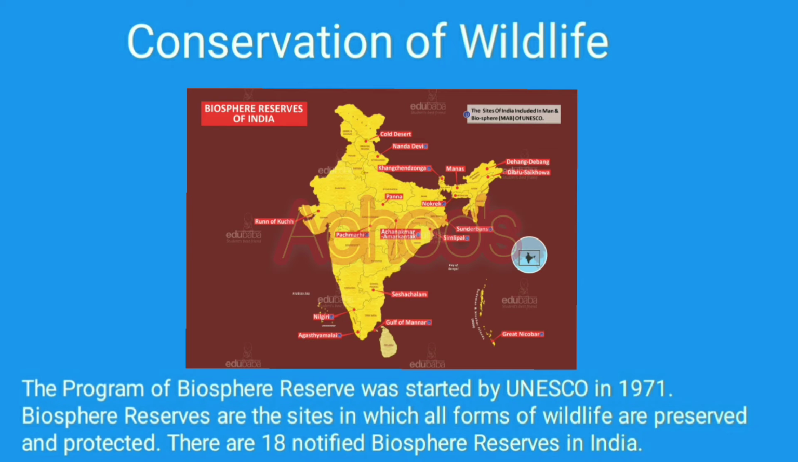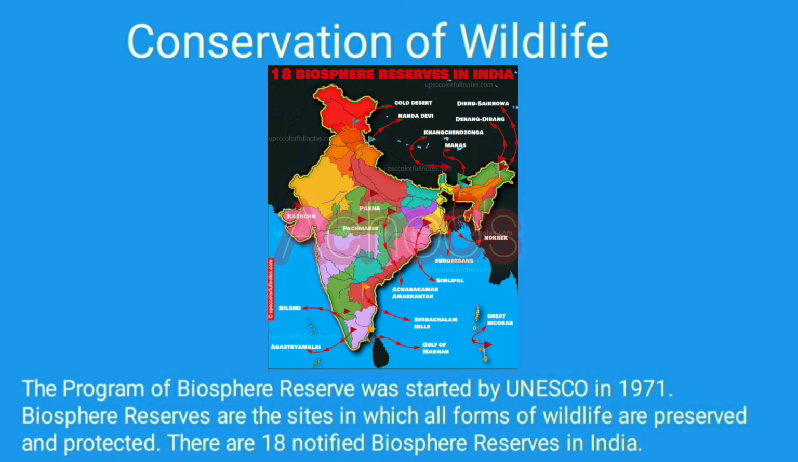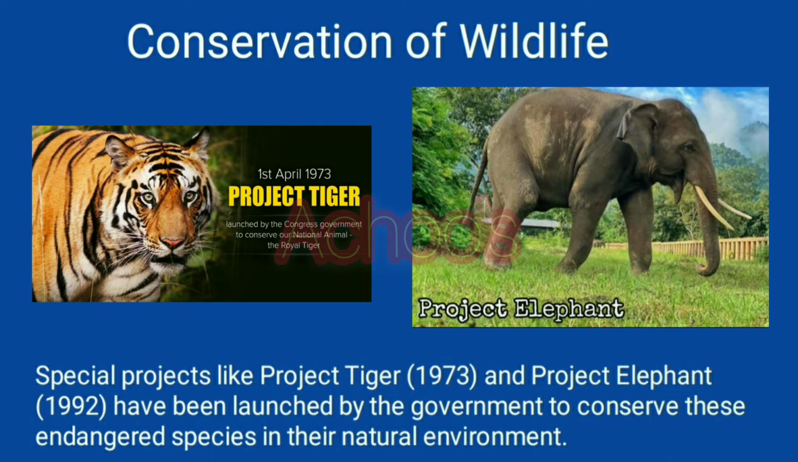The program of Biosphere Reserve was started by UNESCO in the year 1971. Biosphere reserves are the sites in which all forms of wildlife are preserved and protected. There are 18 notified biosphere reserves in India. Nilgiri of Tamil Nadu, Kerala and Karnataka, Nanda Devi of Uttarakhand, Gulf of Mannar of Tamil Nadu, Sundarbans of West Bengal and Pachmarhi of Madhya Pradesh are some of the biosphere reserves in India. Special projects like Project Tiger of 1973 and Project Elephant of 1992 have been launched by the government to conserve these endangered species in their natural environment.